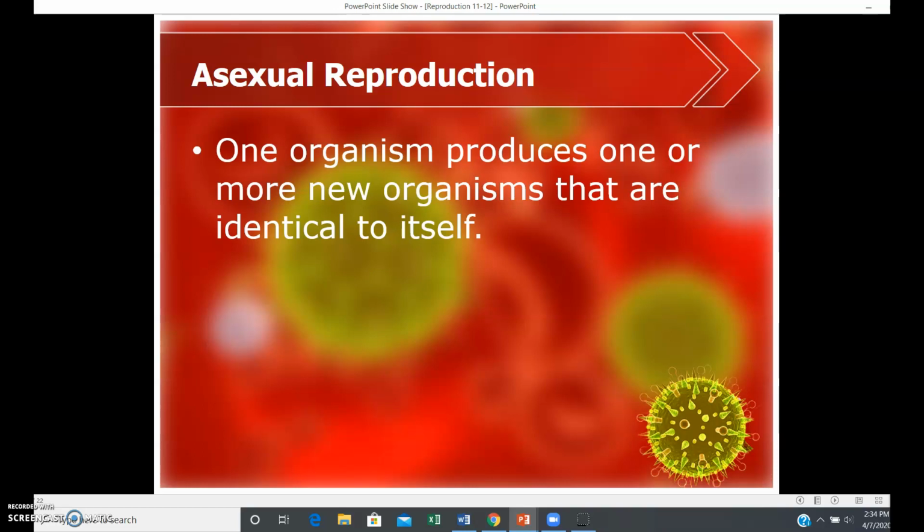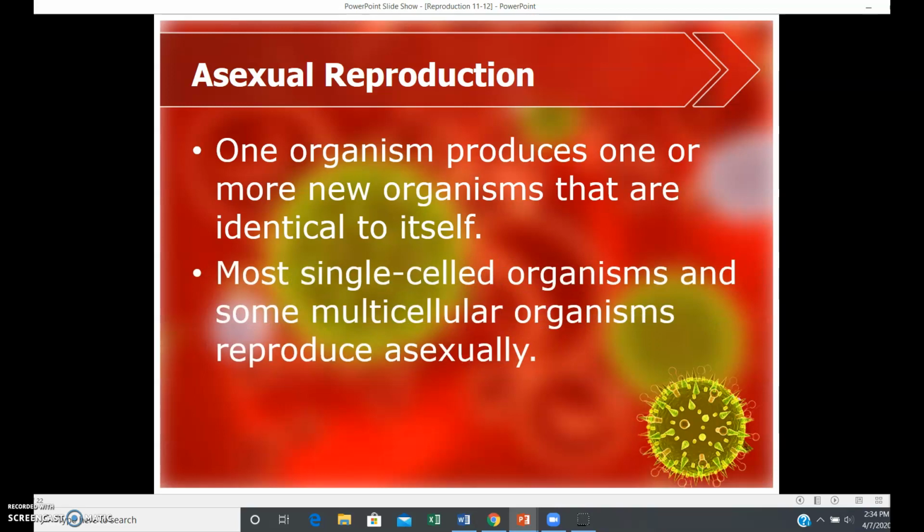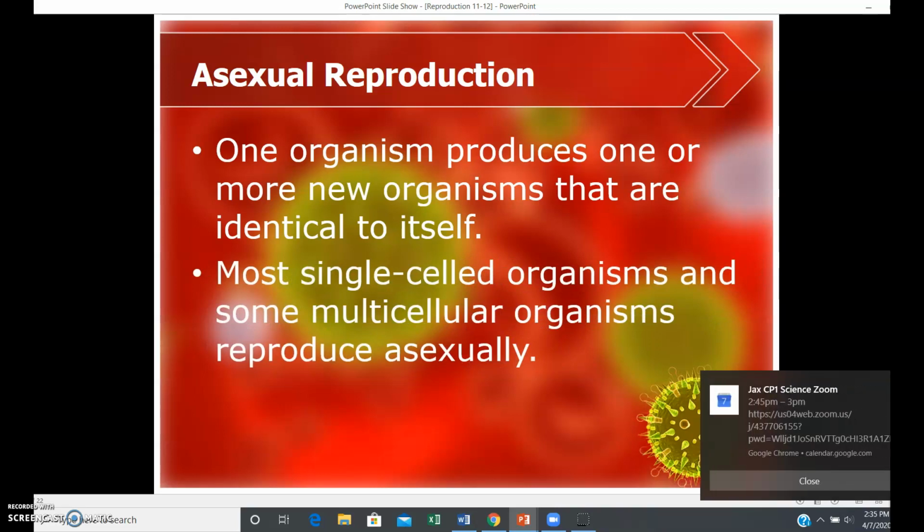So asexual reproduction, the letter A in front of this word means not. So it's one organism that produces one or more new organisms that are identical to itself. So it's not sexual reproduction, it's asexual. Most single-celled organisms and some multicellular organisms reproduce this way.